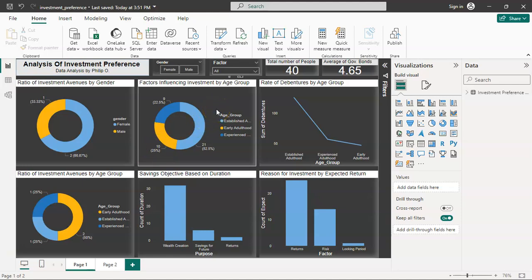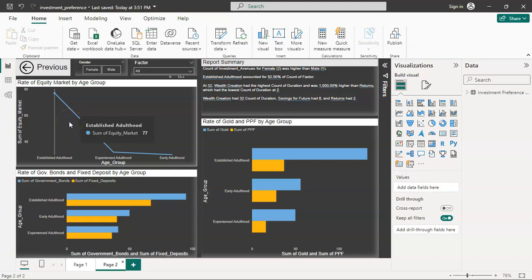Factors influencing investment by age group: we have the established adults at the highest level. For the savings objective based on duration, wealth creation is the highest on the rank among the three. We have the rate of debentures by age group, and that is the established adults leading the pack. Also, we have the reason for investment by expected return, and therefore the returns are the ones with the highest margin. So let's go to the next page.